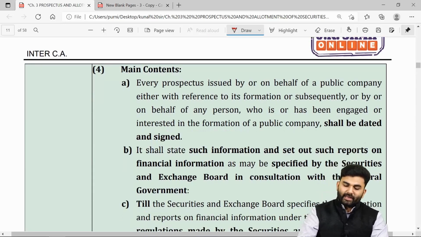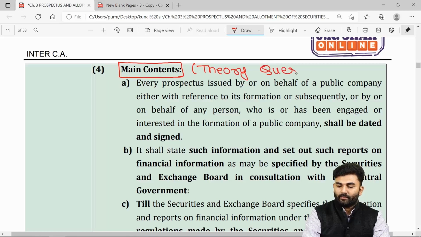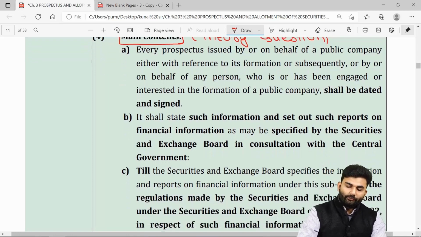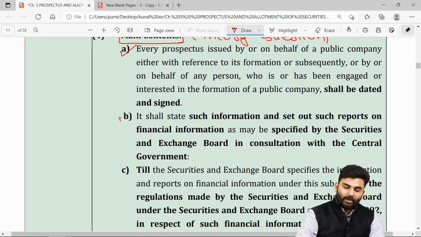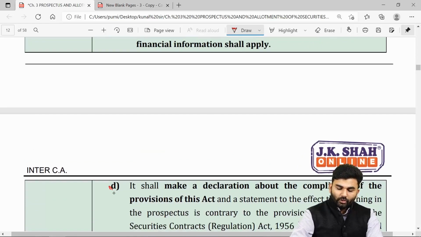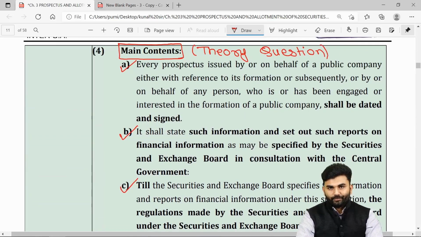The next point deals with the main contents of a prospectus. This can be asked as a theory question by ICAI. What are the main contents of the prospectus? Then we need to write down the following 4 points, that is point number A, B, C and D. So these are the main contents of a prospectus.